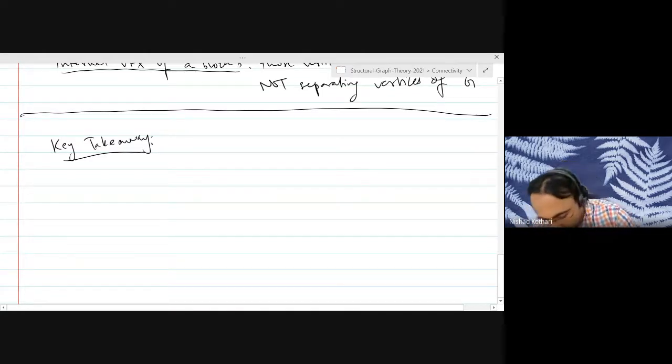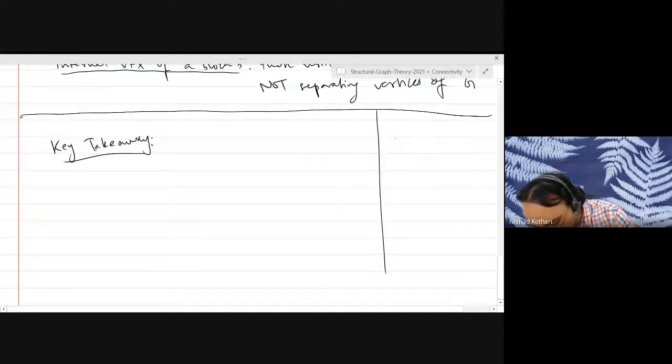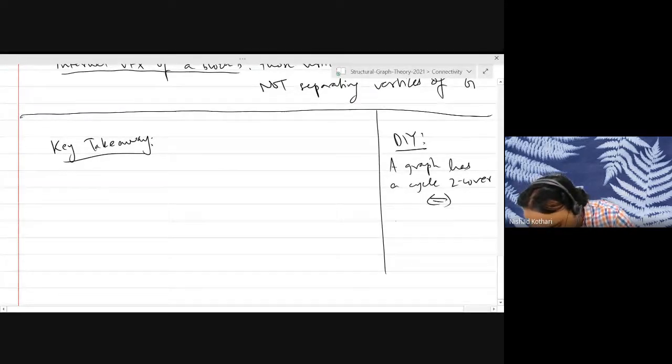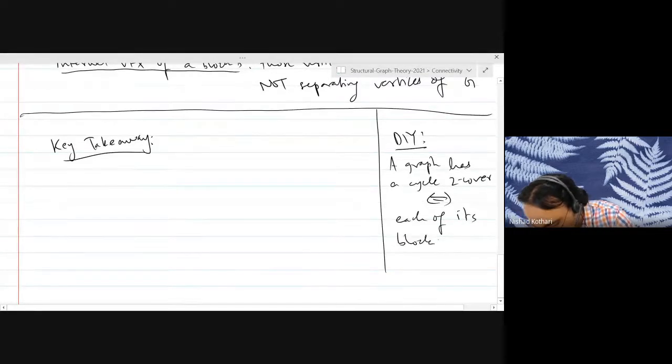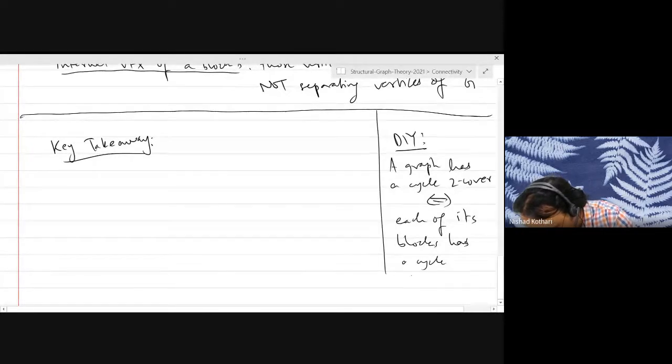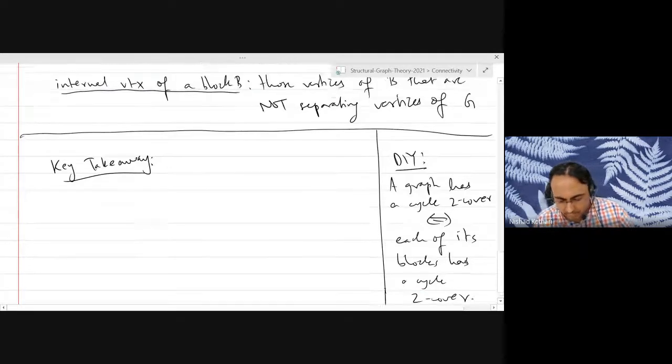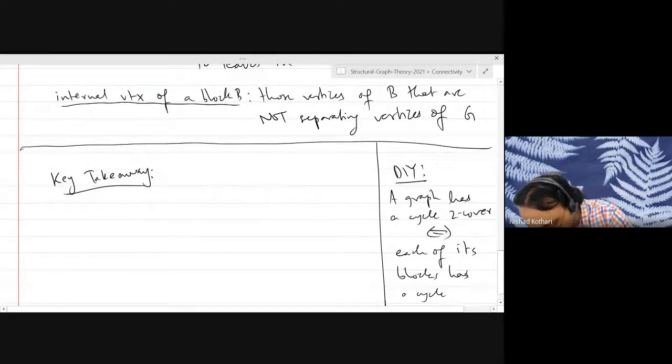One example is a do-it-yourself: a graph has a cycle 2 cover, which is also called a cycle double cover, if and only if each of its blocks has a cycle 2 cover. This is not difficult to prove. You just need to understand the definition of a cycle 2 cover and the blocks. So prove this.